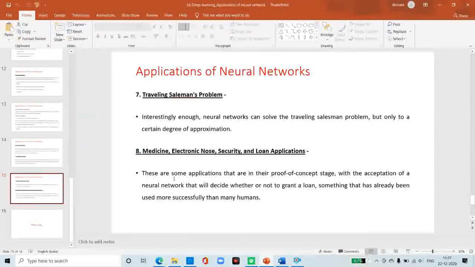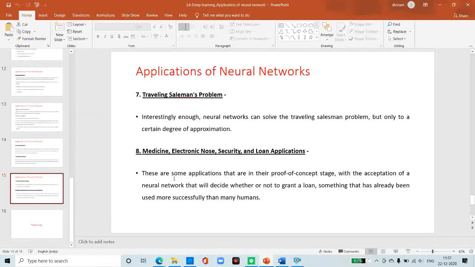And the last application of neural networks is medicine, electronic nose, security and loan applications. These are some applications that are in their proof-of-concept stage, with the exception of a neural network that will decide whether or not to grant a loan. Sometimes that has already been used more successfully than by many humans.